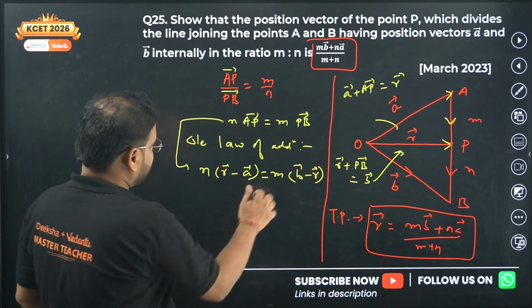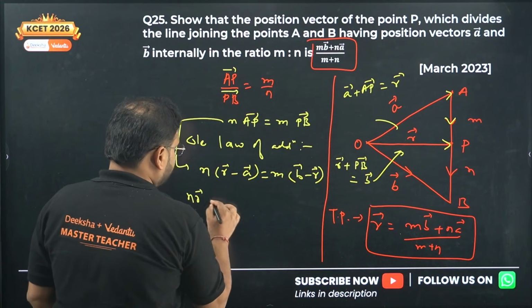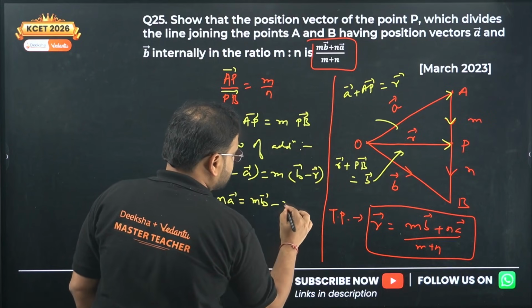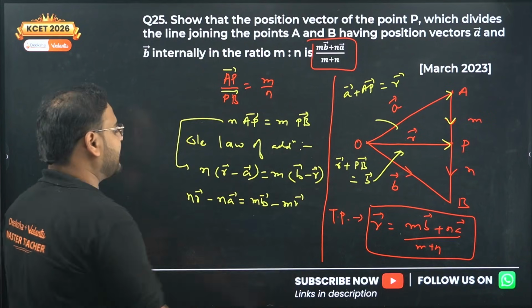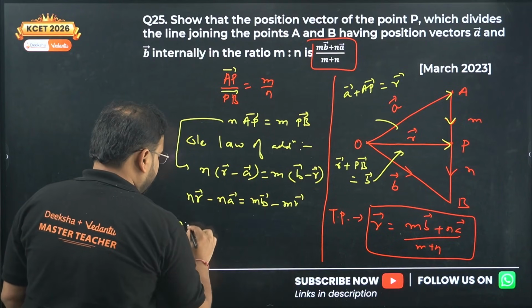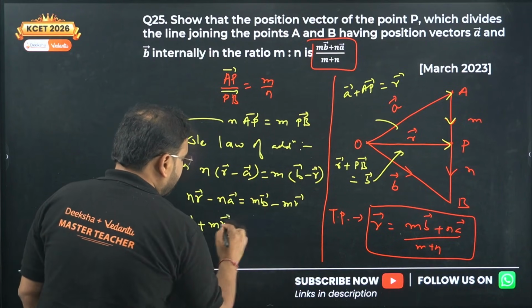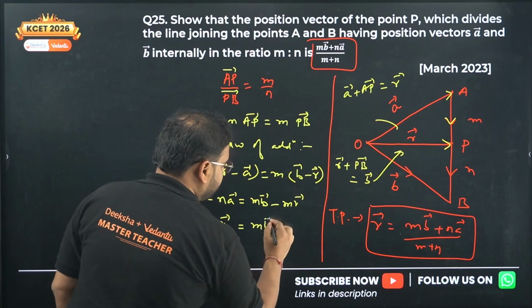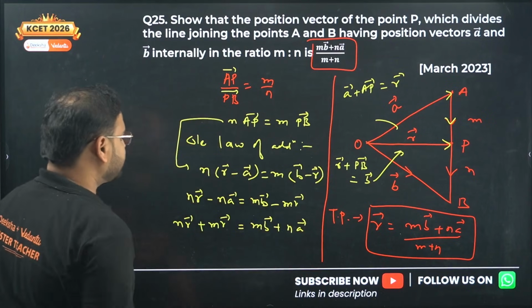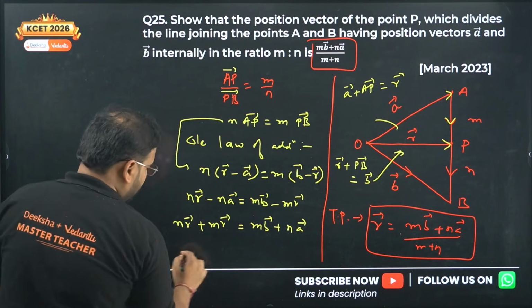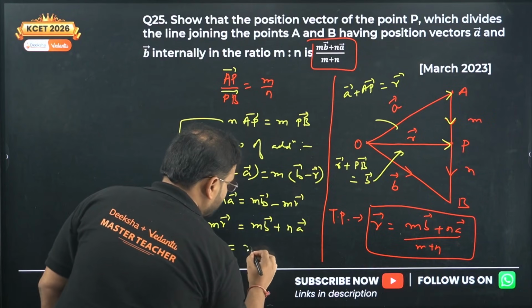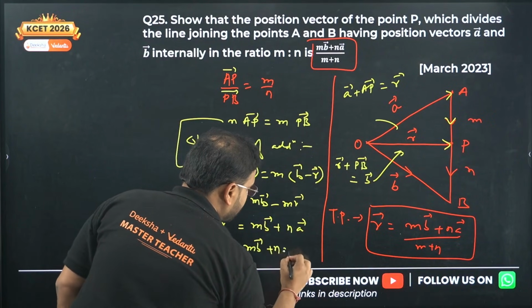Expansion over here: nR minus nA equals mB minus mR. Positives on one side, negatives on one side. You're going to move mR over here. So you'll have nR plus mR equals mB, and nA goes on that side. Take whatever is common. Here we have R vector common. So we get (m plus n) R equals mB plus nA.